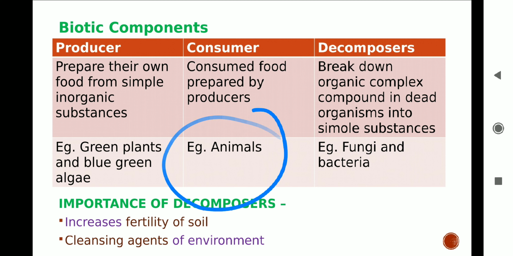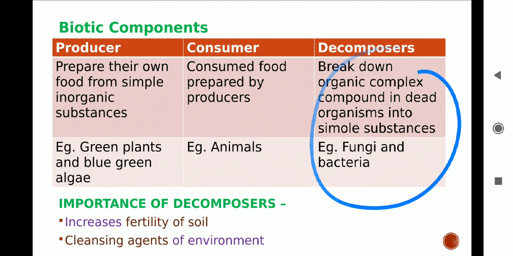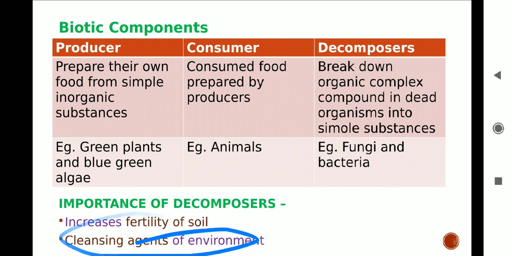Decomposers are the microorganisms which break down the complex organic compounds present in dead organisms into simpler substances. Bacteria and fungi are the basic decomposers. Decomposers are present in the soil. They help in decomposing dead bodies, and act as a cleansing agent of the environment. They also maintain the fertility of soil. They put the nutrients back into soil, air and water after the death of plants and animals.